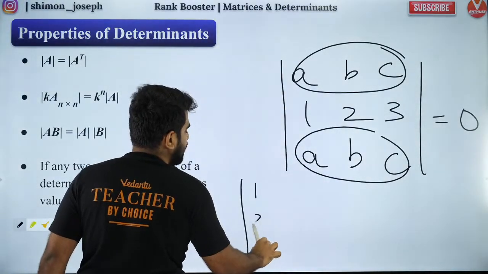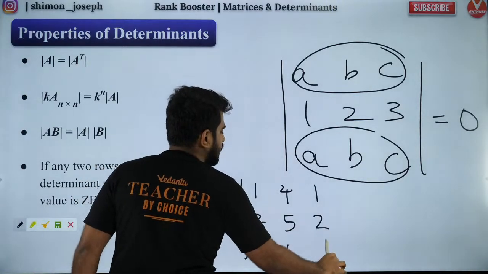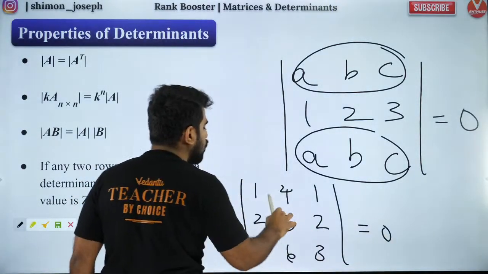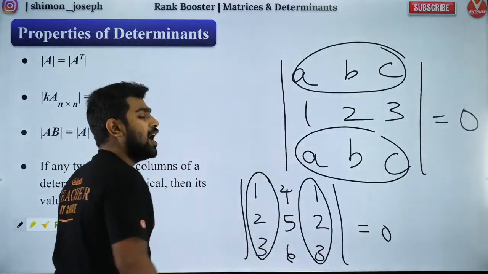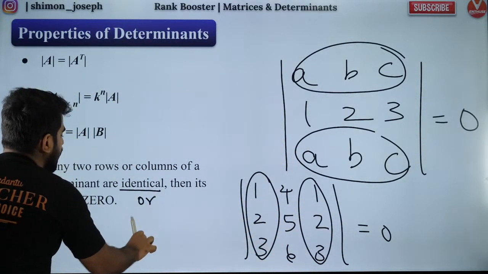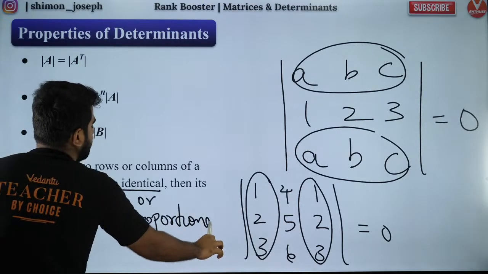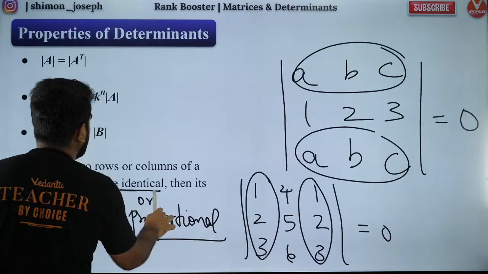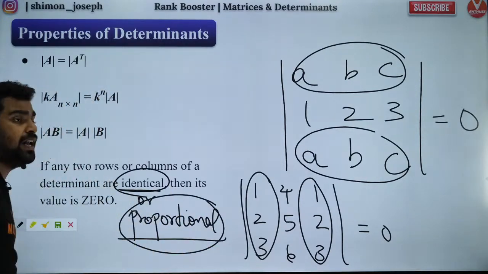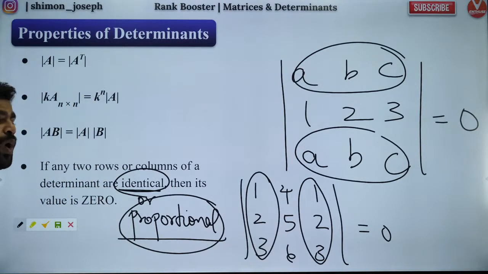Or if you have 1, 2, 3, 4, 5, 6 and 1, 2, 3, this is also 0 because two columns are identical. Not just identical, they can be proportional also. Identical or proportional, then the value of the determinant is 0. Whenever two rows or two columns are identical or proportional, the value of the determinant is 0. Are you all clear?